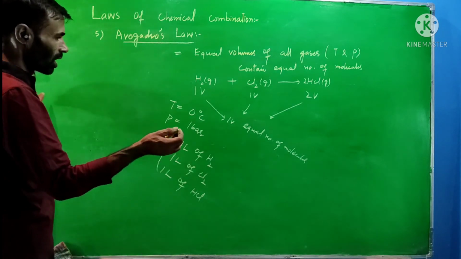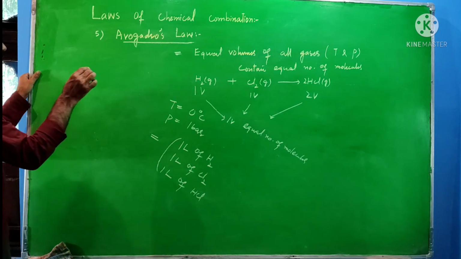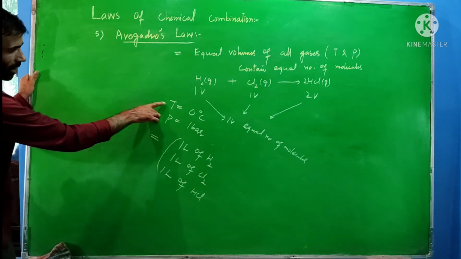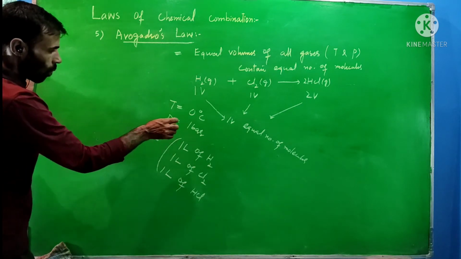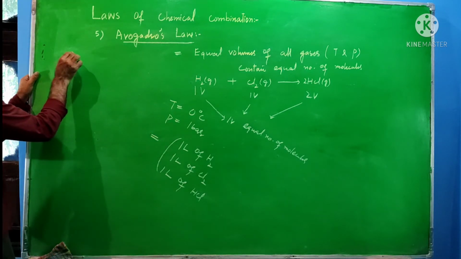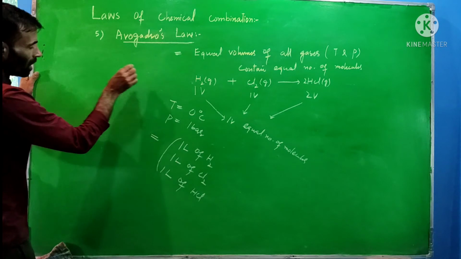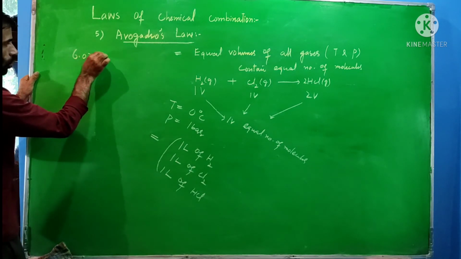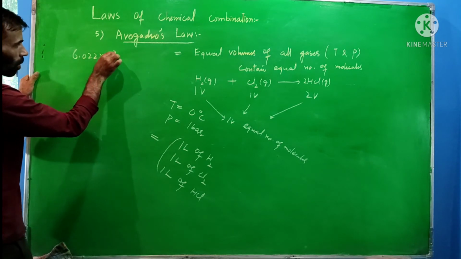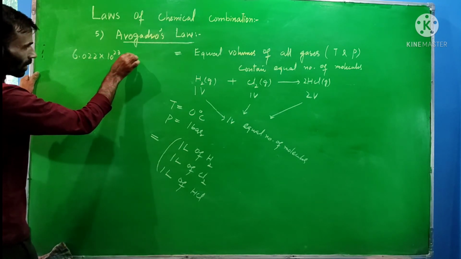Now, taking the general case, under these conditions, temperature 0 degree centigrade and pressure 1 bar, if we take molar volume, we already know it contains 6.022 into 10 raised to power 23 molecules.